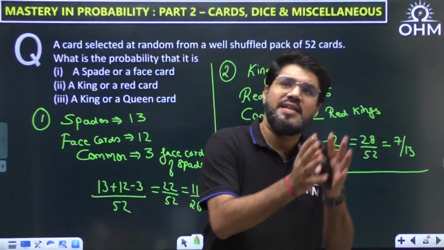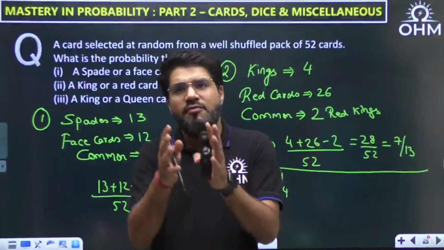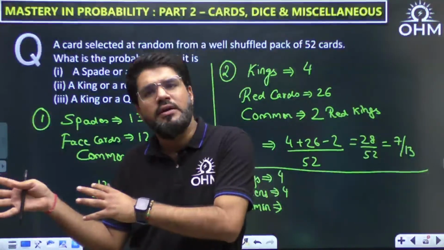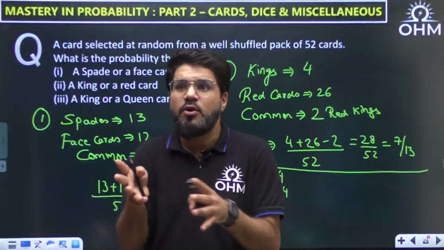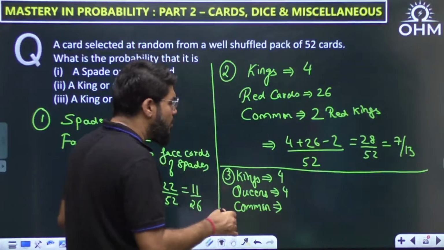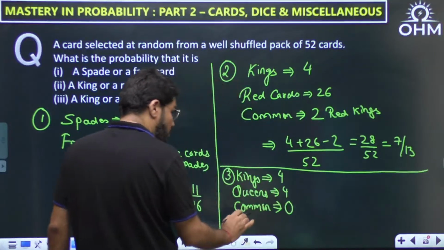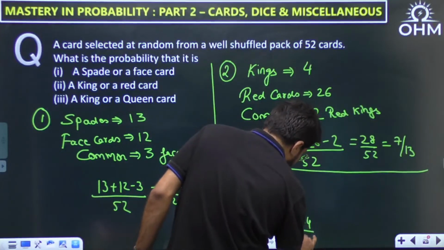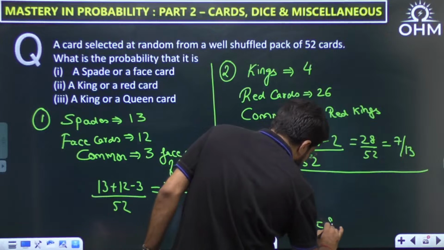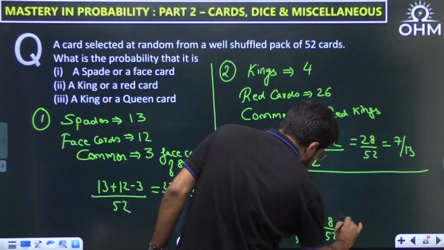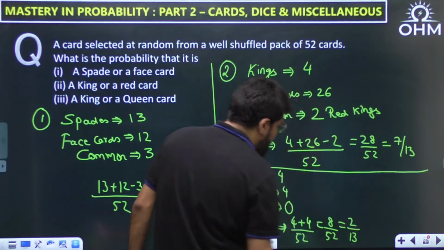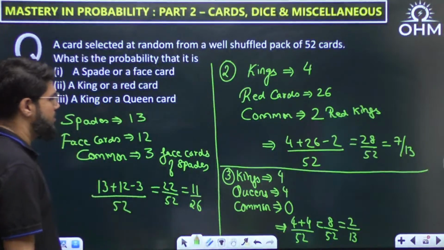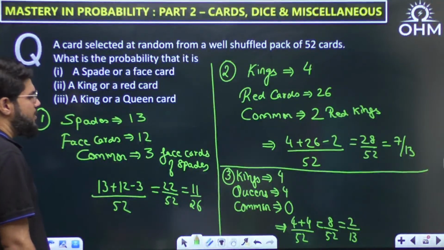There are 4 queens, 1 each in every suite. But there is no card which is king and queen both. So there isn't anything common here, and that is why here you can directly add. Your answer is 4 plus 4 by 52, that is 8 by 52, or cancelling by 4, it is 2 divided by 13. That is the 3rd answer.